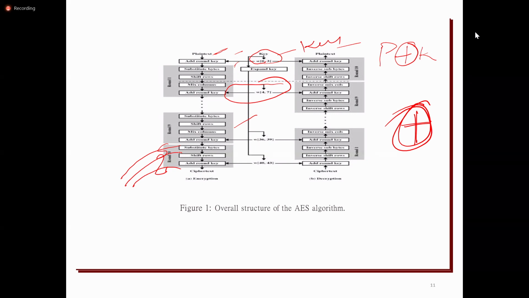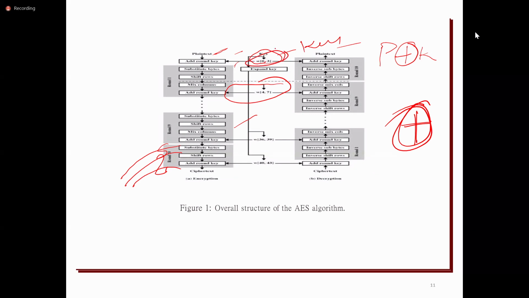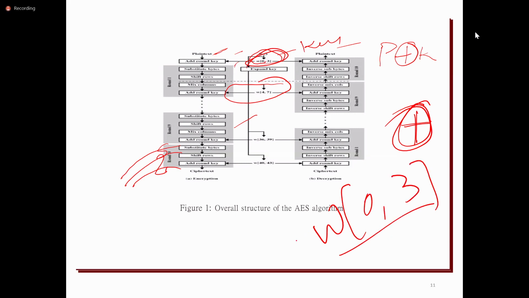In each round, 128 bits will be used. Like that, it uses 11 sub keys of 128 bits. The first key, words W0 to W3, equals the main key.